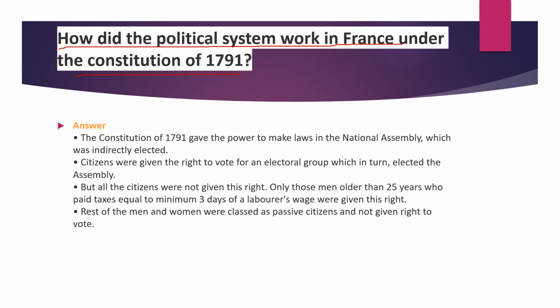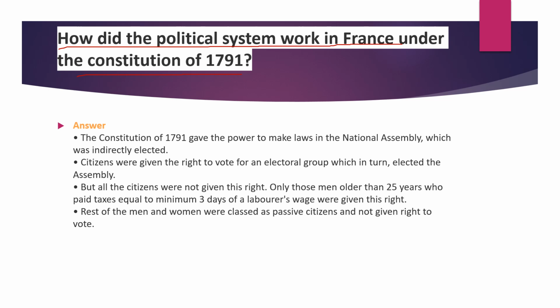So did you understand this concept? What is given here? Men, that's okay. Age also, that is good. But even among men, those who are not able to pay taxes to the government, taxes equal to a minimum of 3 days of their labor's wages, did not get the vote. Those who have property and can pay taxes from their 3 days' salary, they only have the voting rights. So not only eligibility of 25 years, they should be a property man.